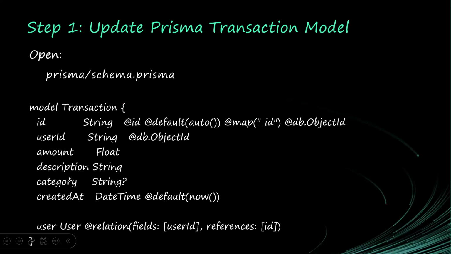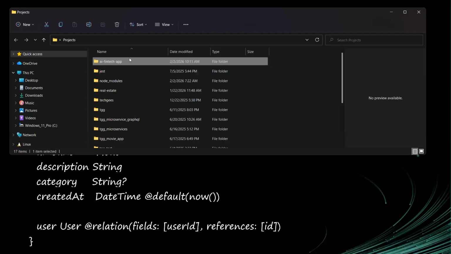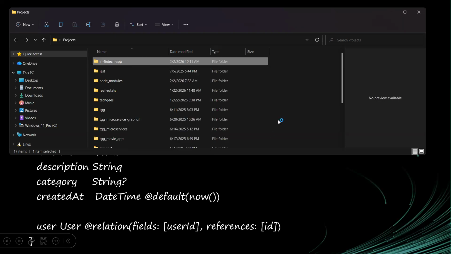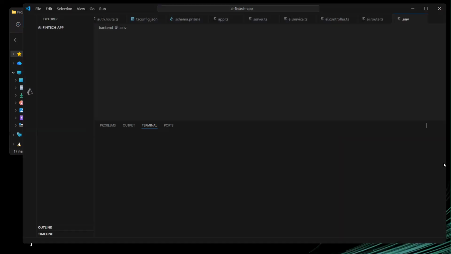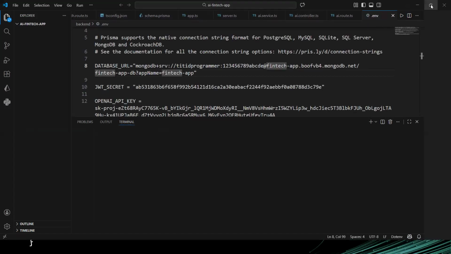So the model is transaction, and we are going to add ID, username, amount, description, and so on. So let's go. I will open my fintech app from here, and then I will minimize it.